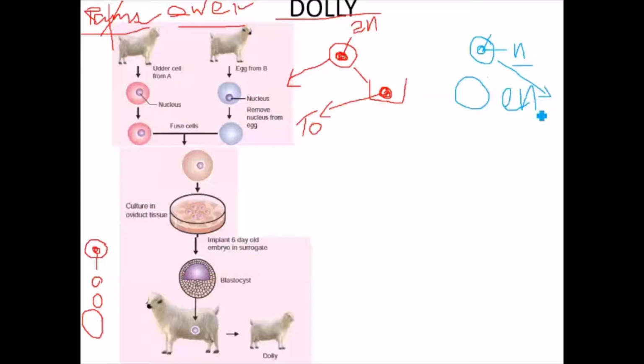After that, the somatic cell, which is in a dormant state, is injected into the ovum. The plasma membrane, or the outer membrane of the cell, is ruptured, and the nucleus of the somatic cell is injected into the ovum of the egg. This ovum is taken from another Eve, another female.